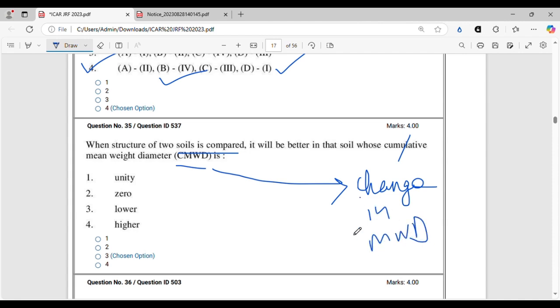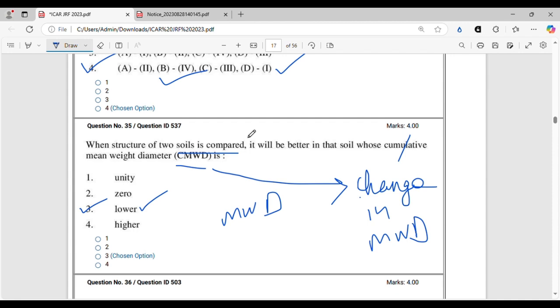The MWD that we calculate is itself an index or a stability index for the soil structure, and I have not heard of the term cumulative mean wet diameter. So I think what they wanted to say was change in mean wet diameter, and the correct answer will be lower. This statement is directly from the ICAR book.